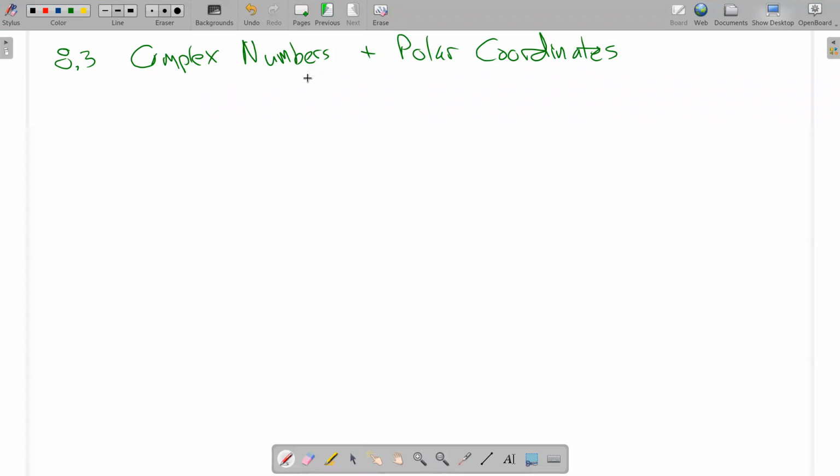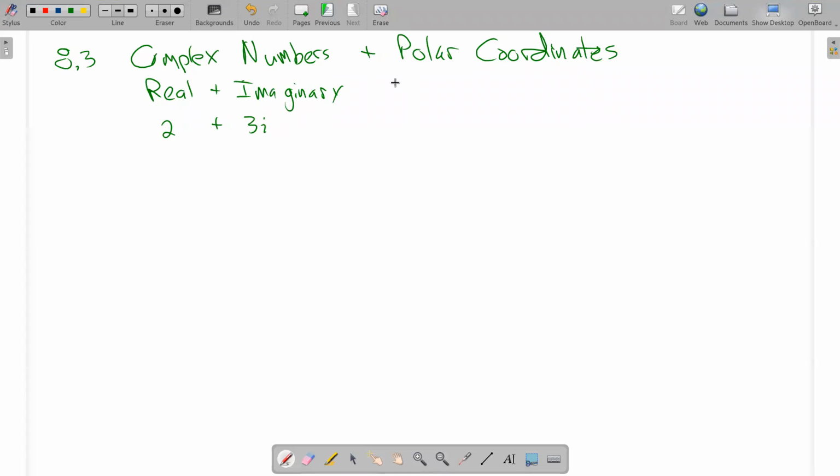Now, you've seen complex numbers before, starting probably in an intermediate algebra class and then maybe in your first pre-calculus class. So I just want to remind you a little about complex numbers. A complex number is when we take a real number and add it to an imaginary number. For example, 2 plus 3i. 2 is a real number, 3i is an imaginary number.